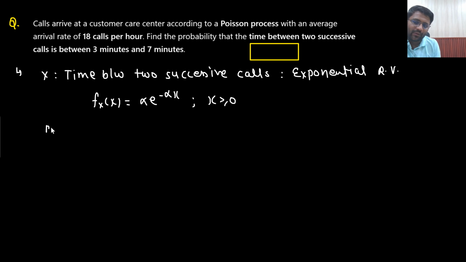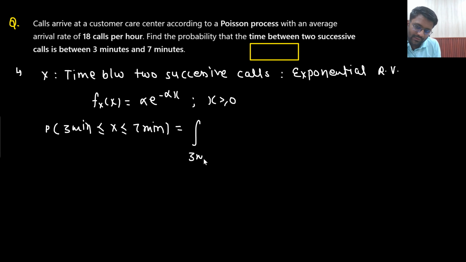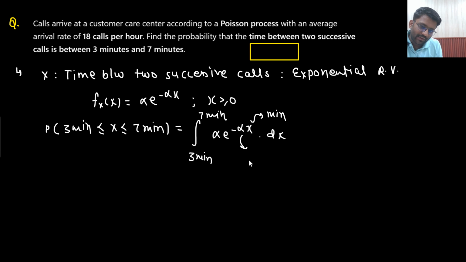Now what am I supposed to find out? The probability that the wait time is between 3 minutes to 7 minutes. I know the unit of x, so between 3 minutes to 7 minutes, you need to put alpha e to the power minus alpha x dx. If the unit is minutes, then what will be the unit of alpha? The unit of alpha will be 1 by minute.